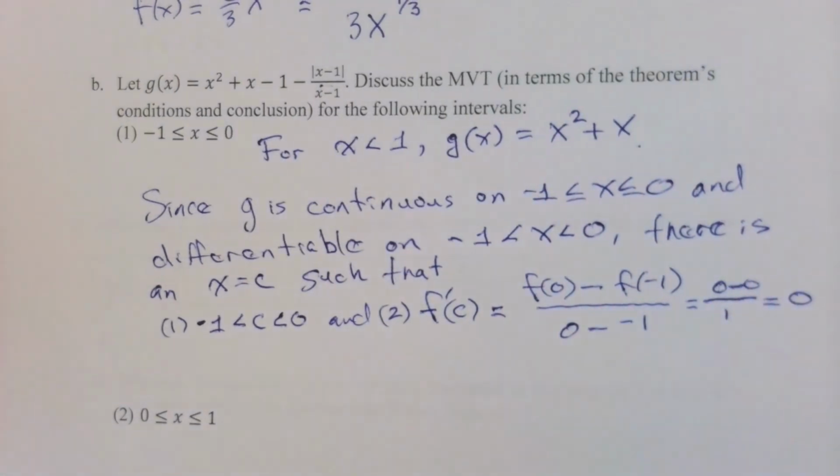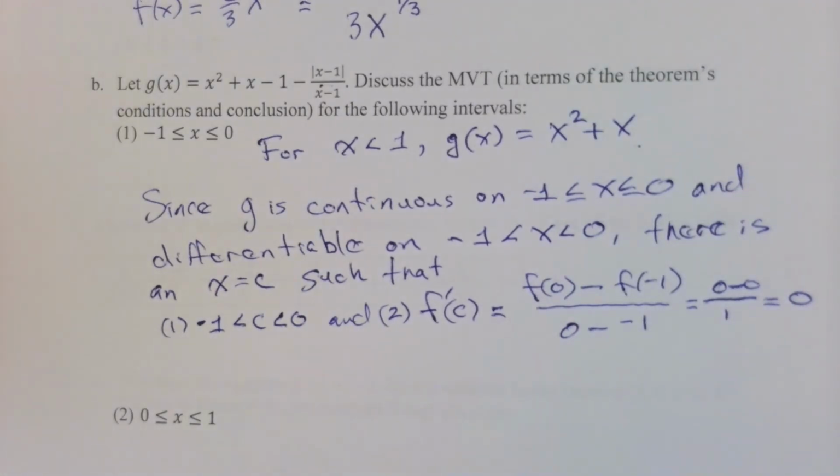Now this is a special case of the mean value theorem where the average rate comes out to be 0. And in particular, both the y values associated with these x's are zeros themselves. You're going to hear this come up once in a while, but this special case of the mean value theorem is called Rolle's theorem.